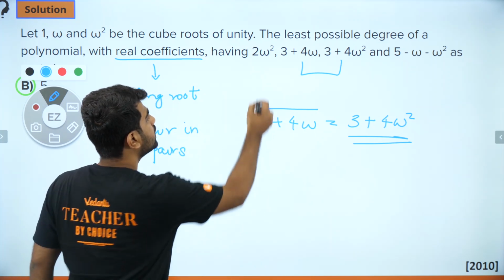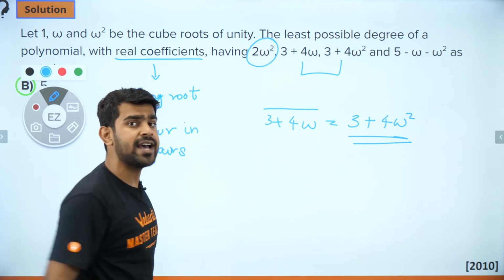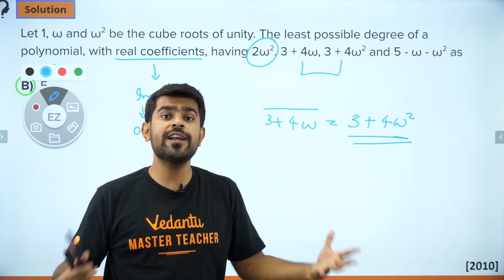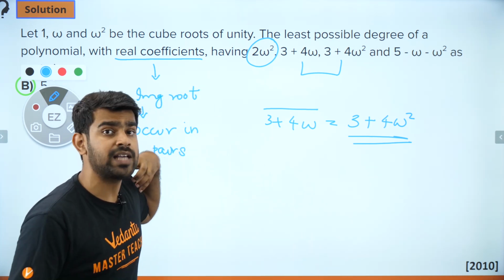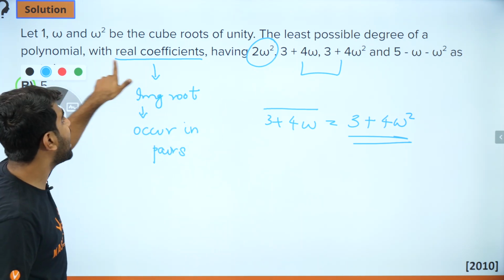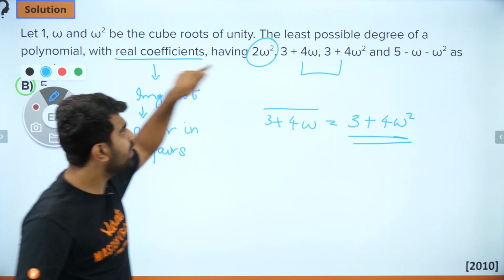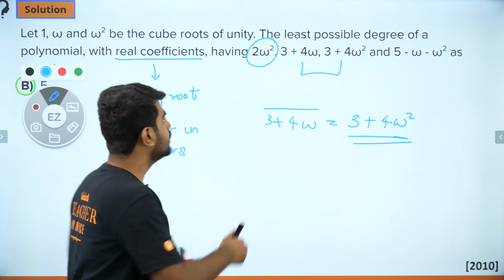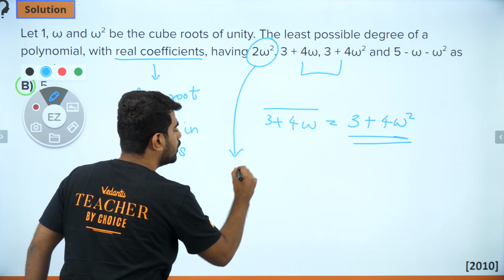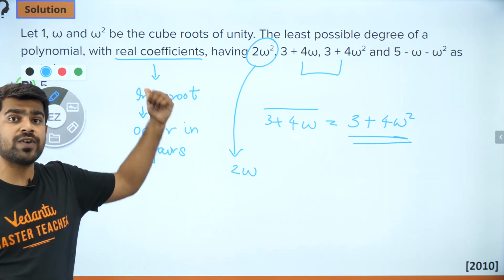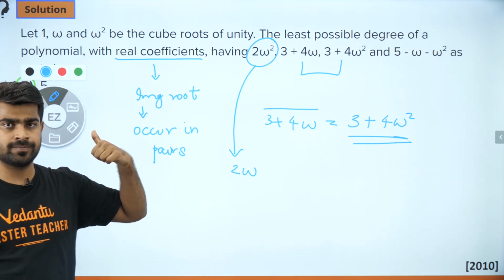But wait a minute, does 2 omega square have a conjugate pair? No, it doesn't. So I need to supply it with a conjugate pair. Why? Because my polynomial has real coefficients. So if 2 omega square is present, then definitely 2 omega also should be present. So this will be having 2 omega also as a pair because I need to satisfy this real coefficients condition.